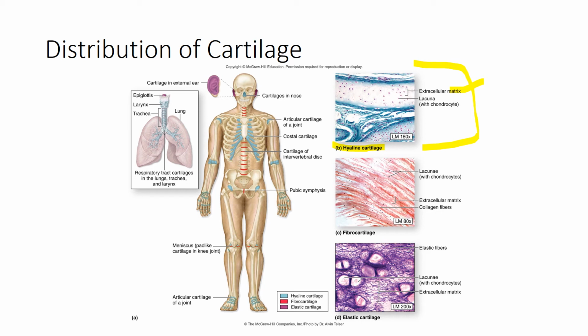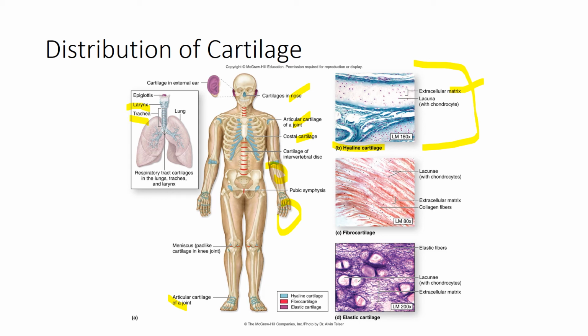Some examples where we find hyaline cartilage include the cartilage within our nose, and the articular cartilage of a joint, so bone on bone. Also costal cartilage, which attaches the ribs to the sternum. Another example is cartilage of joints, like within our ankles, hands, and elbow, as well as the cartilage that helps hold up the larynx and the trachea for our respiratory system.